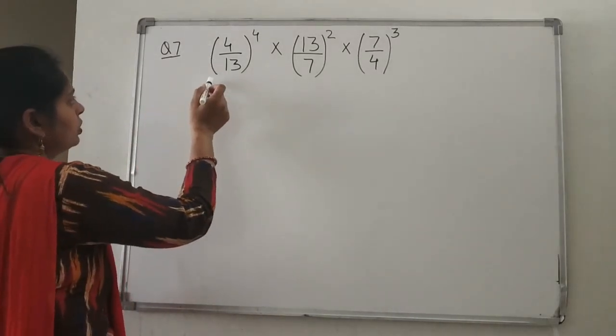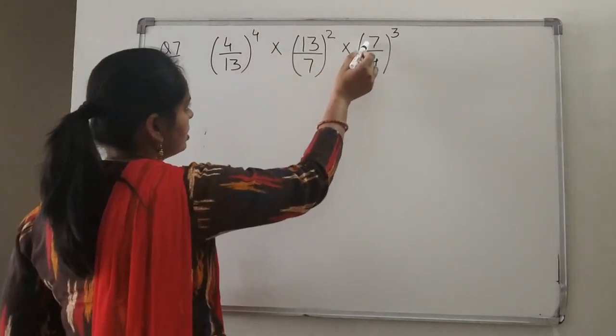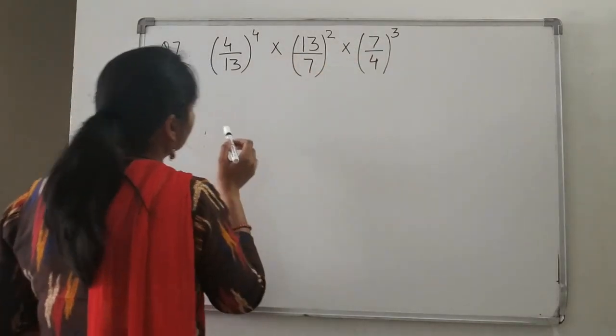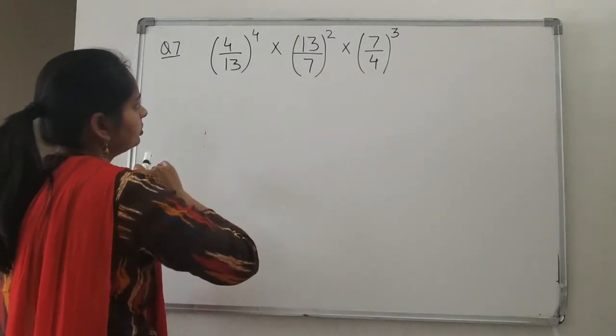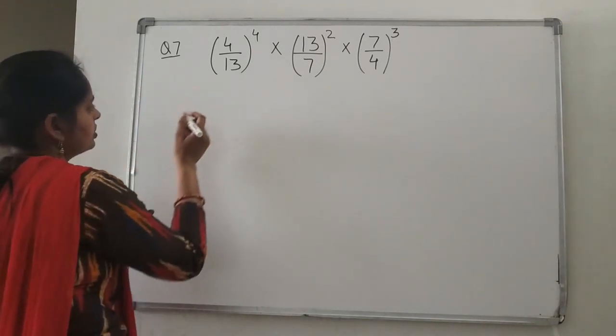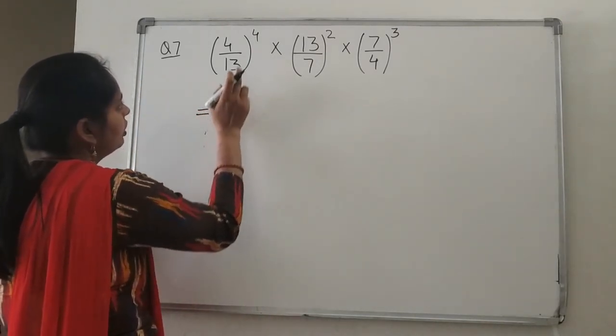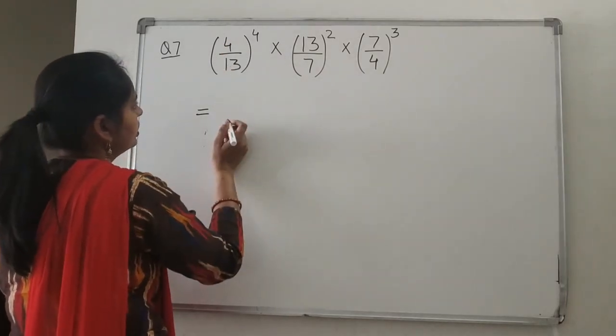4 upon 13 to the power 4 multiplied by 13 upon 7 to the power 2 multiplied by 7 upon 4 to the power 3. We can see here we are not having the bases same. Even powers are not same. So how to solve these type of questions? But we can see 4 is also here and 4 is here. So we can separate it. What we can do?